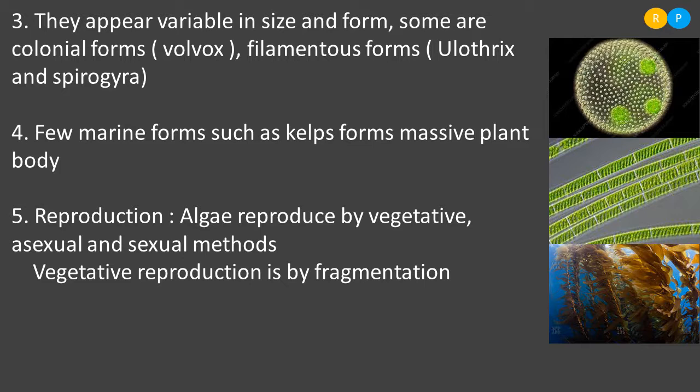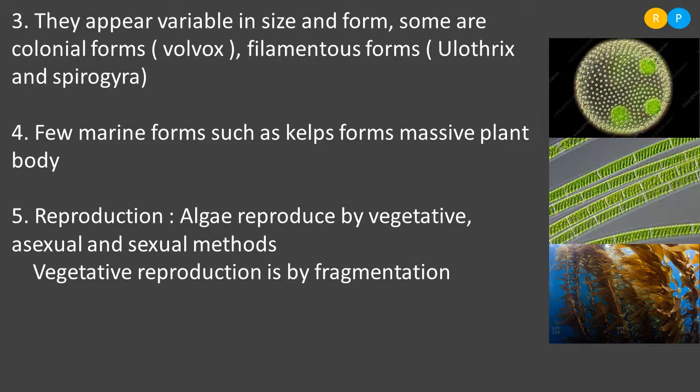If you take one of the Spirogyra, this single thread will be divided into a number of pieces. Each piece we call a fragment, and each fragment will develop into an individual new Spirogyra. That is what is called vegetative reproduction.